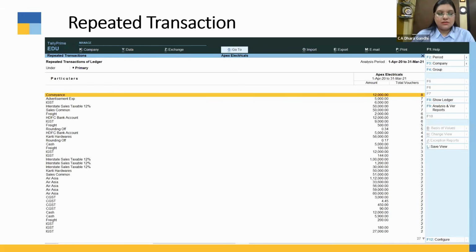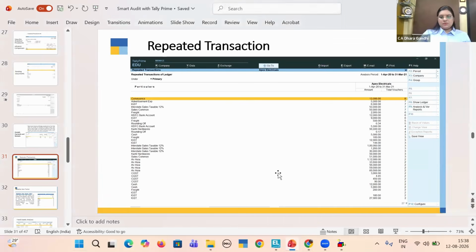Suppose this same conveyance of 12,000 has been entered repeatedly 8 times. This is just for your reference. If you have any doubts, or want to ask for a specific voucher regarding why the same entry is repeating every time, we can put a query to our client. Advertisement: is there any specific contract you have made for advertisement? The same amount is repeating every month, so you can put a normal query to your client pertaining to the same.